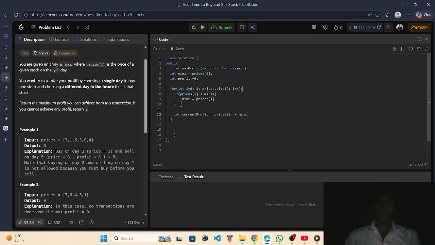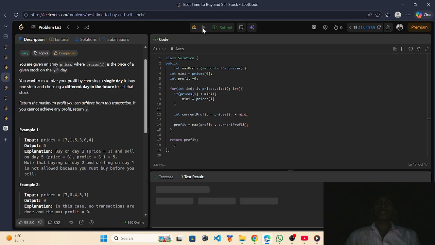So this will give you the current profit. Then max profit will be the max of profit and current profit, so it is updated according to the current profit. After that you have to return profit.